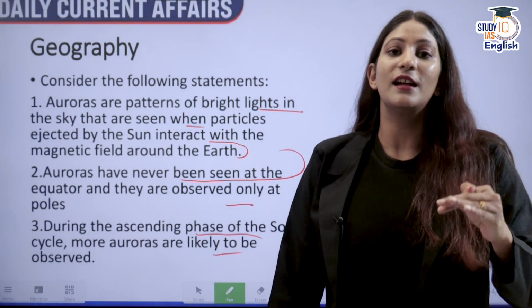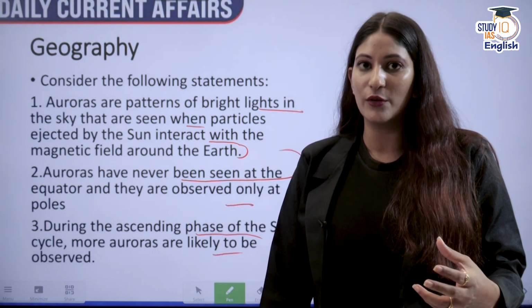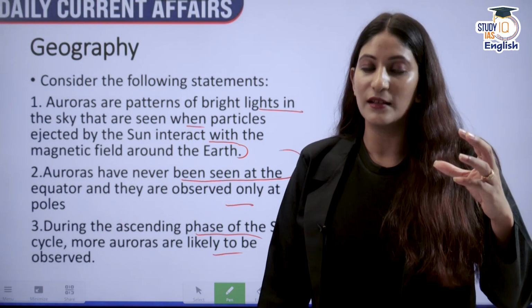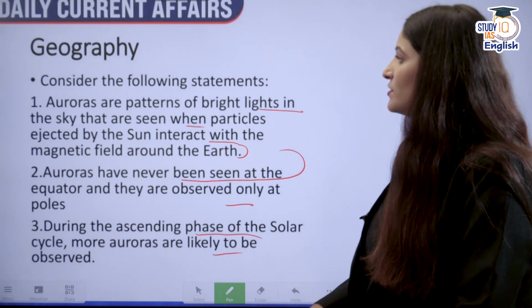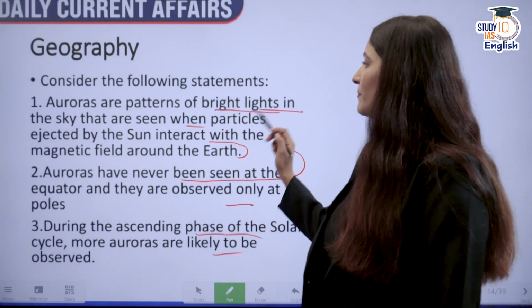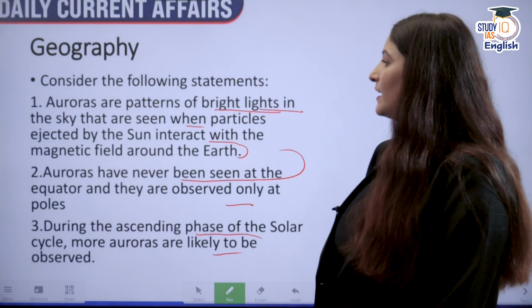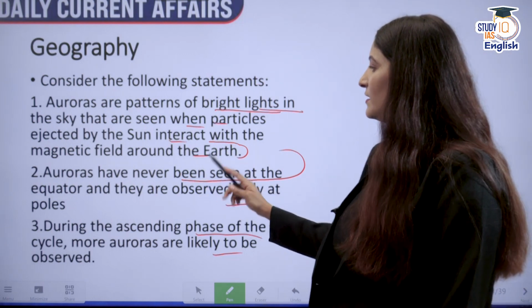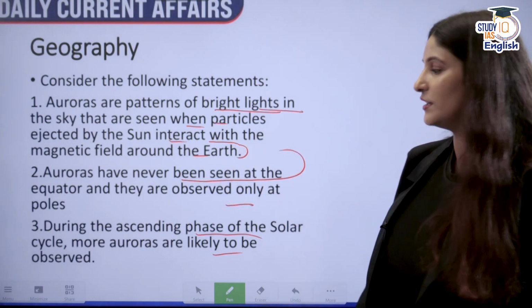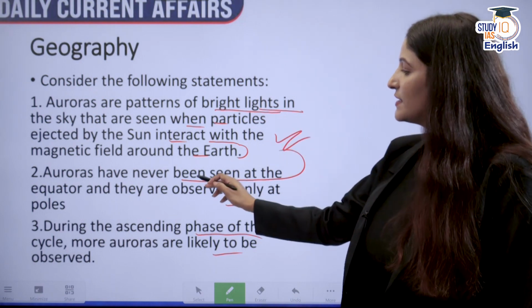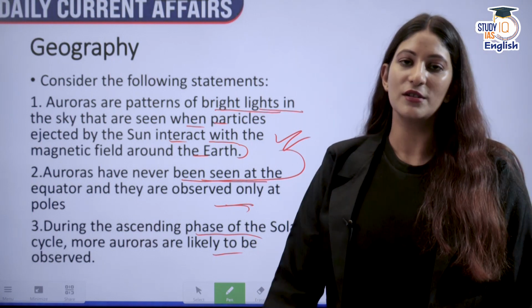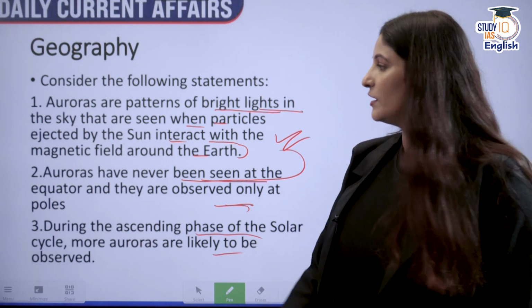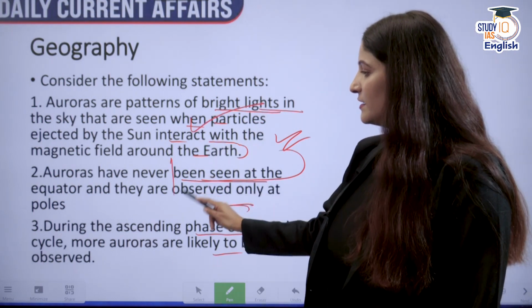Okay, and the more intense the aurora activity is going to be, the larger area it is going to reach, like the equator. Alright, so auroras, yes, they are patterns of bright lights in the sky that are seen when particles ejected by the sun interact with the magnetic field around the earth. This is correct. Auroras have been seen at the equator. Generally, they are observed at poles but also at the equator. They have been reported. The first is correct, second is incorrect.